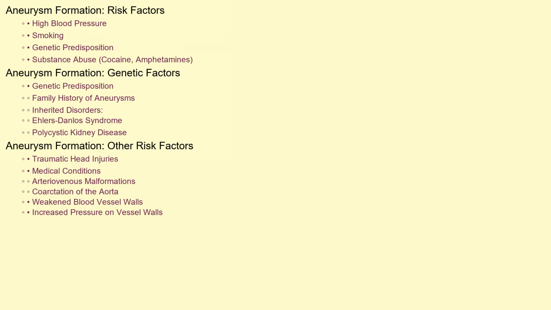So, what causes these aneurysms to form? The exact cause often remains unclear, but several factors significantly increase the risk. These include high blood pressure, smoking, genetic predispositions like family history of aneurysms or certain inherited disorders such as Ehlers-Danlos syndrome or polycystic kidney disease, substance abuse, specifically the use of cocaine or amphetamines, and traumatic head injuries. Certain medical conditions such as arteriovenous malformations or coarctation of the aorta can also elevate the risk. Essentially, anything that weakens the blood vessel walls or increases pressure on them can contribute to aneurysm formation.